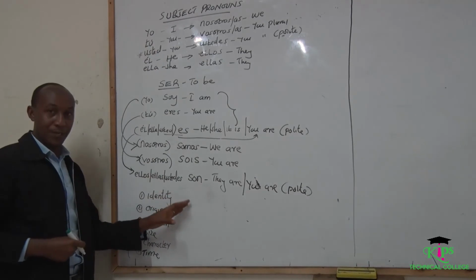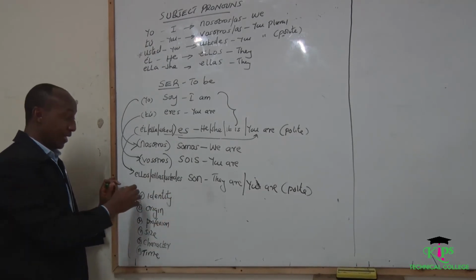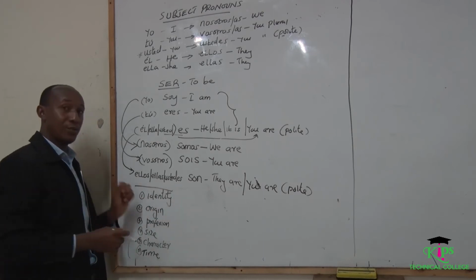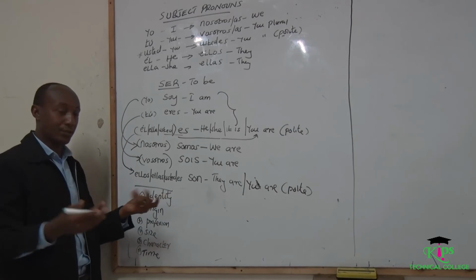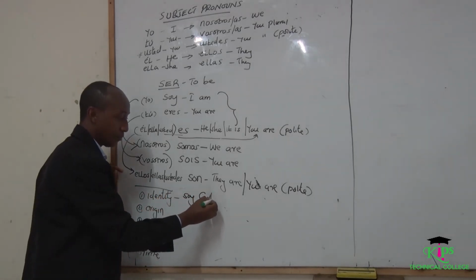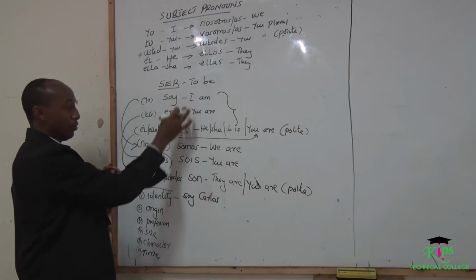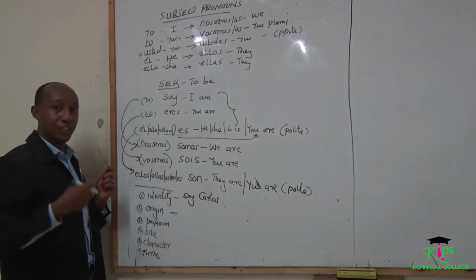Now, this verb is very, very important in Spanish, and you have to learn its uses. The first use of the verb is just to show identity. What is identity? Just showing names. For example, you can say soy Carlos. I am Carlos. Soy Carlos. You can use the same to show origin.